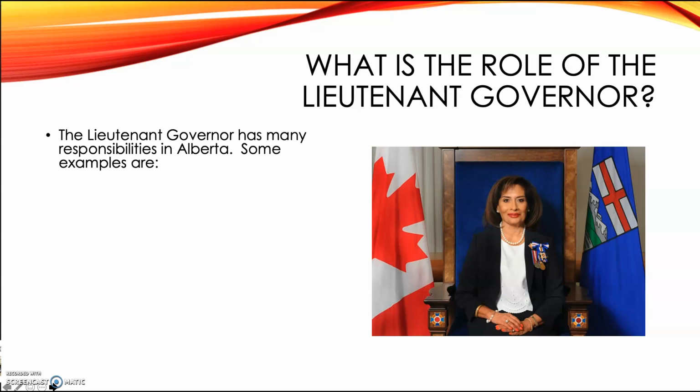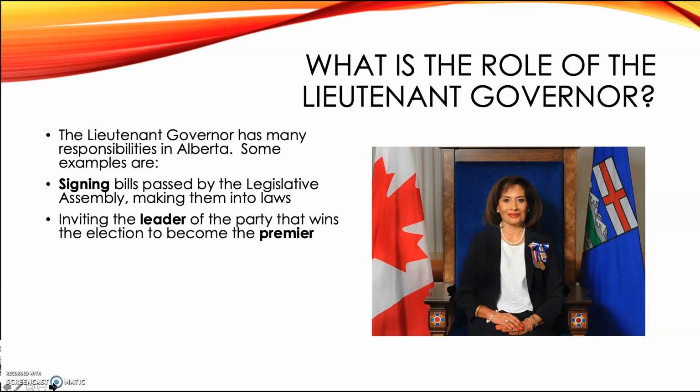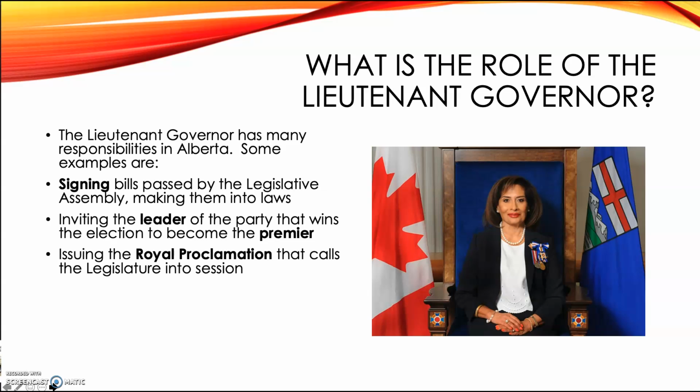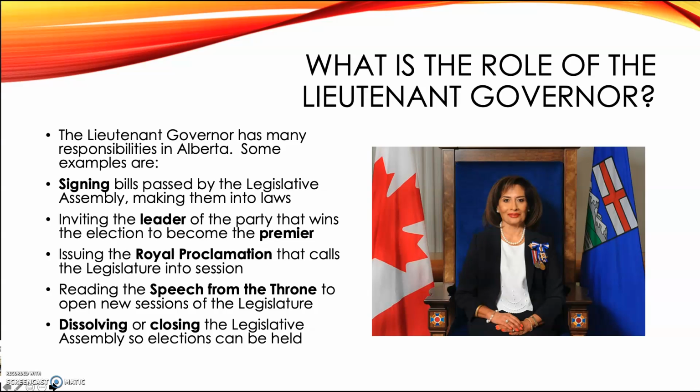The Lieutenant Governor has many responsibilities in Alberta. Some examples are signing bills passed by the Legislative Assembly, making them into laws, inviting the leader of the party that wins the election to become the Premier, issuing the royal proclamation that calls the legislature into session, reading the speech from the throne to open new sessions of the legislature, and dissolving or closing the Legislative Assembly so elections can be held.